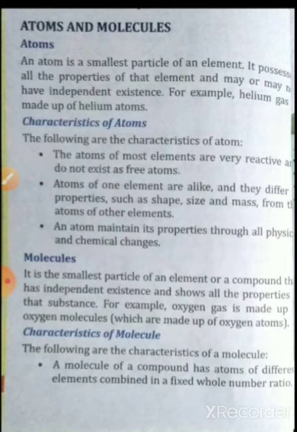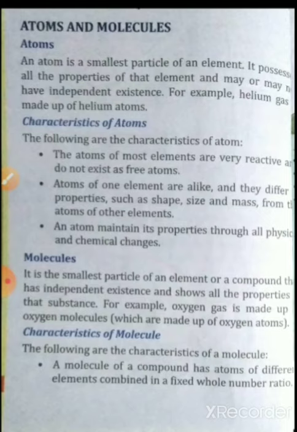For example, oxygen gas is made up of oxygen molecules. An oxygen molecule is the smallest particle of oxygen gas, but an oxygen molecule has two oxygen atoms. This is the difference between atoms and molecules.